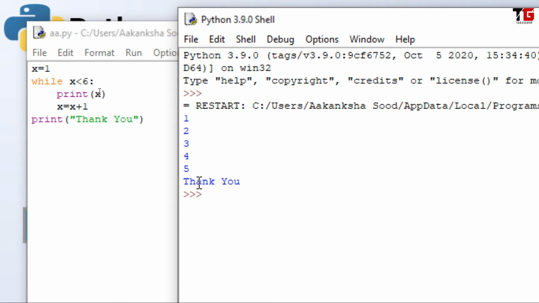Just see friends, I got the output. This loop executed 5 times, so I got 1, 2, 3, 4, 5. Then I got this thank you message.